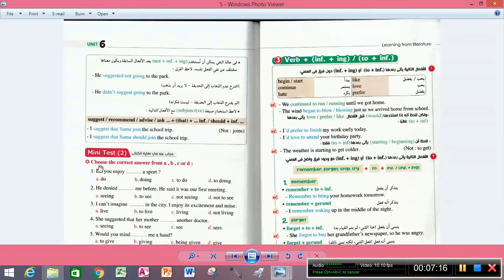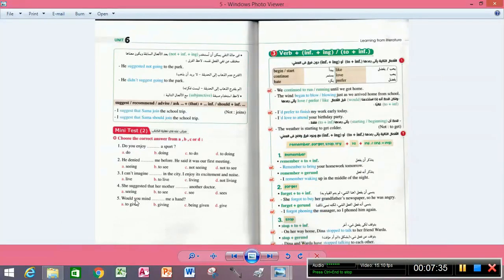Okay, guys, I can't imagine in the city. You see here, you have to return to the verbs to see what you are going to put after the verb. Here again, I can't imagine living, ing. She suggests that her mother see. I will not say see is wrong. See. Okay.